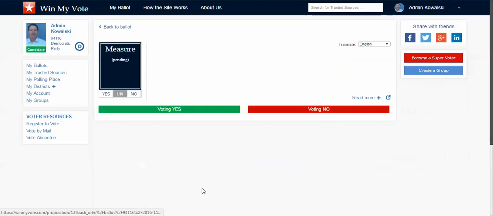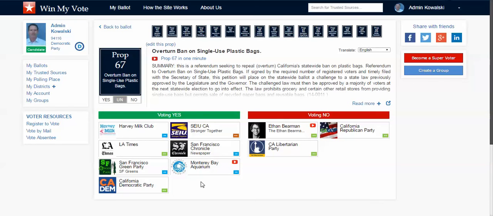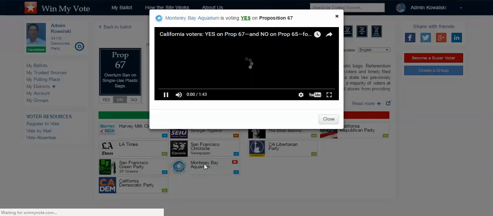I can move over here to the plastic bag ban. I can look through the groups and organizations, and again, I am a contributor to the Monterey Bay Aquarium and I really like them, so I can simply see what they have to say about it.